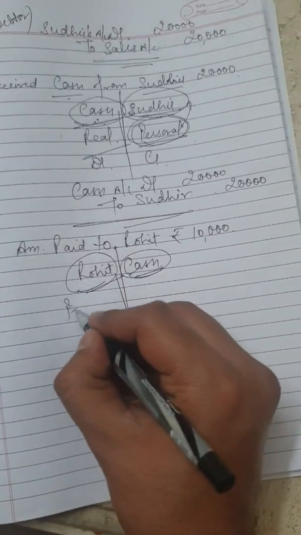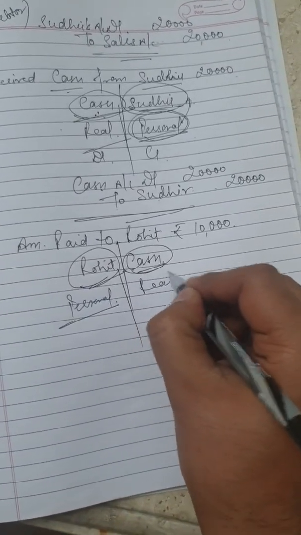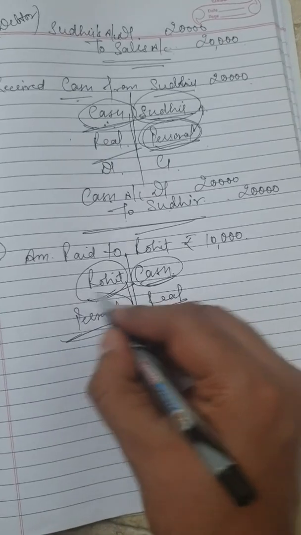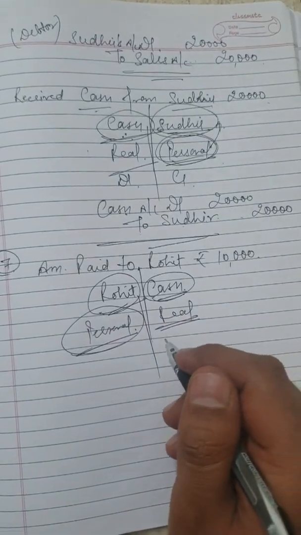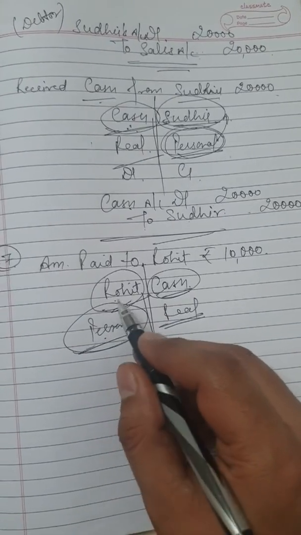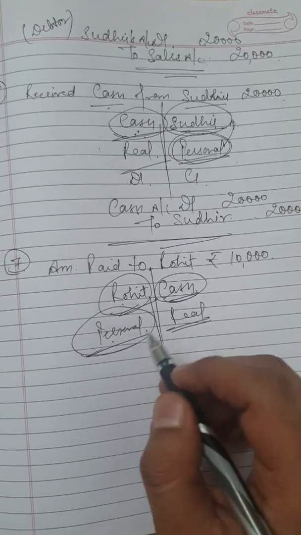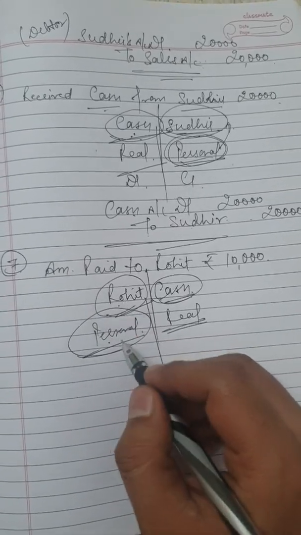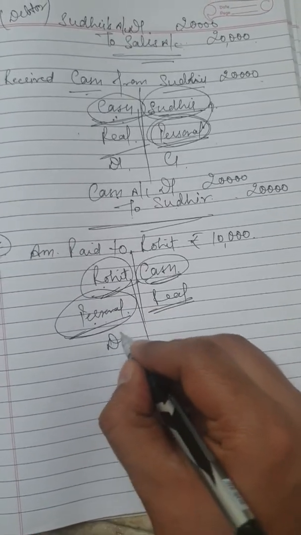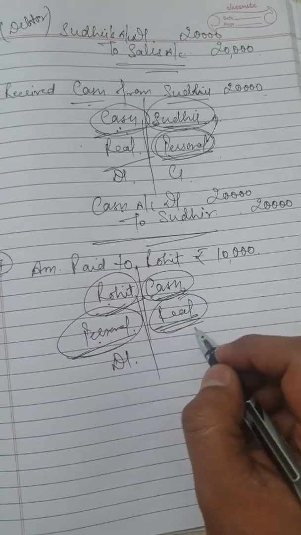Rohit, what is the nature? Personal account. And definitely what is the nature of cash? Real account. What is the rule of personal account? Debit the receiver, credit the giver. So guys, is Rohit receiving something or giving something? Definitely he is the receiver, and being the receiver should be debited. Cash. What is the rule of real account?